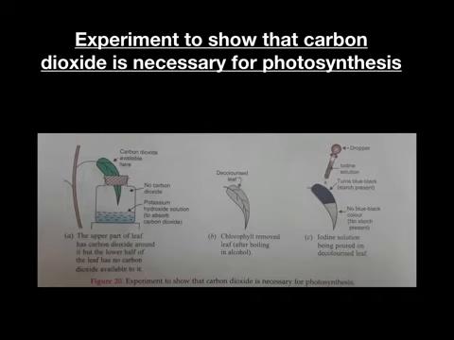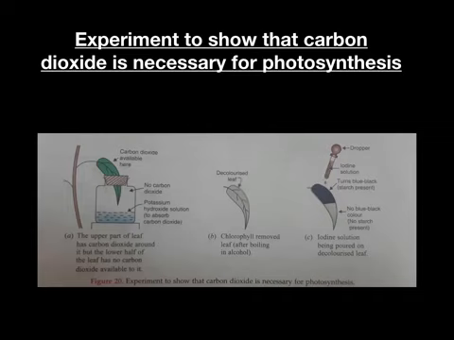The potted plant is kept in the sunlight for 3 to 4 days. During this period, the upper half of the leaf gets carbon dioxide from the air, but the lower half of the leaf does not get any carbon dioxide. This is because the carbon dioxide of the air present in the glass bottle has been absorbed by potassium hydroxide solution and no fresh air can come into the closed glass bottle. Pluck the leaf from the plant and take it out from the glass bottle.